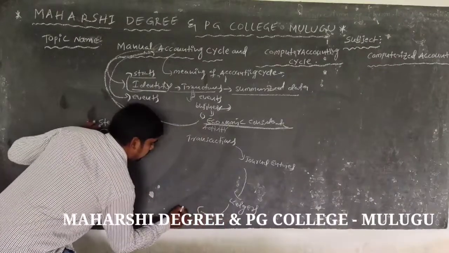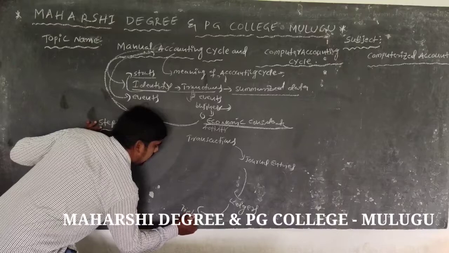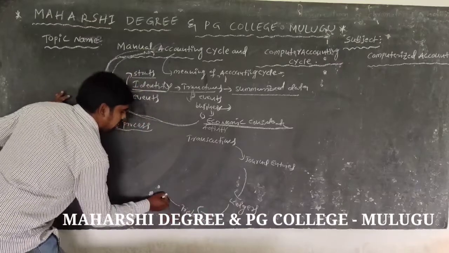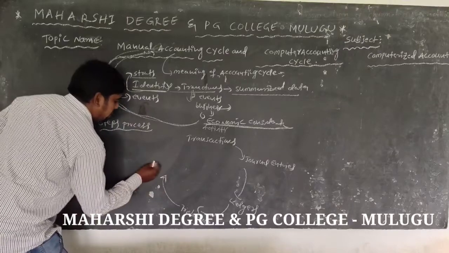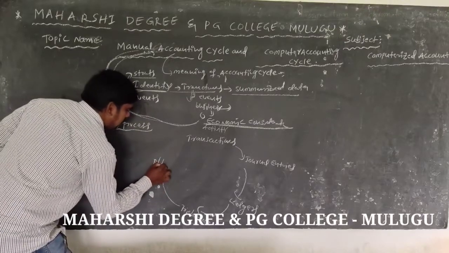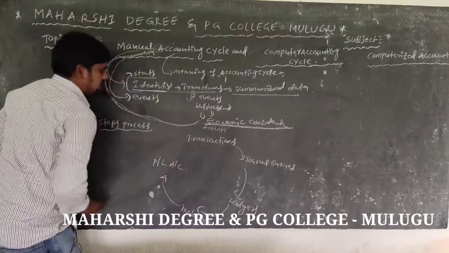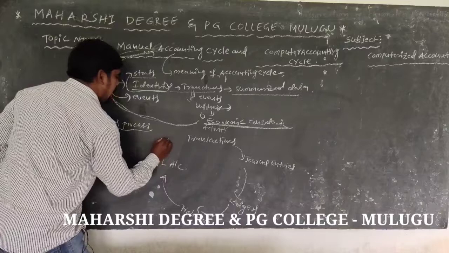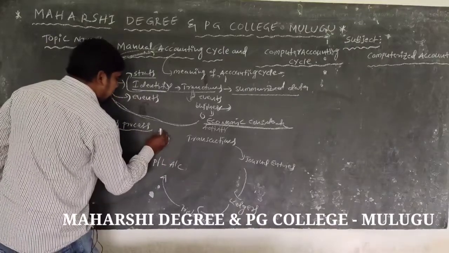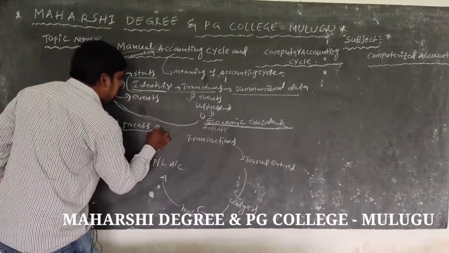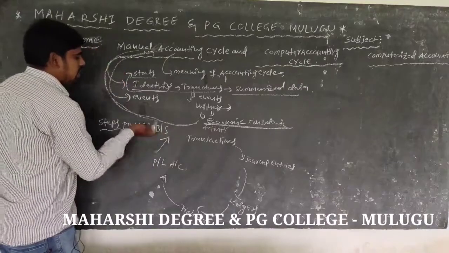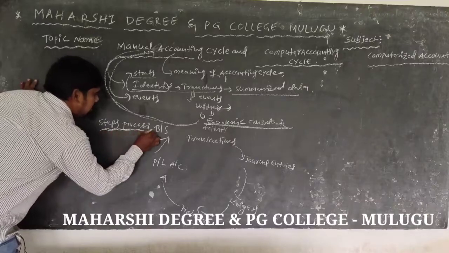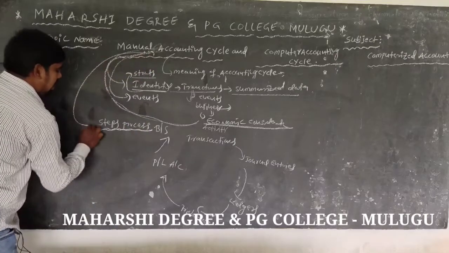Fourth step, trial balance. Fifth step, profit and loss account, the shortcut being P by L. And the final step, the last step, B by S, which means balance sheet. So these are the steps of the manual accounting process.